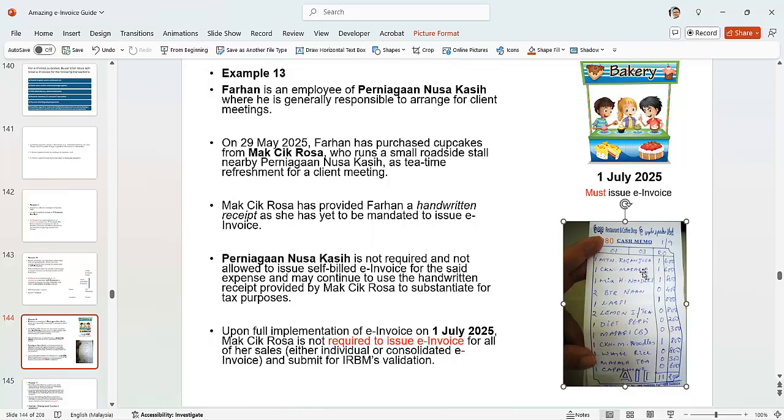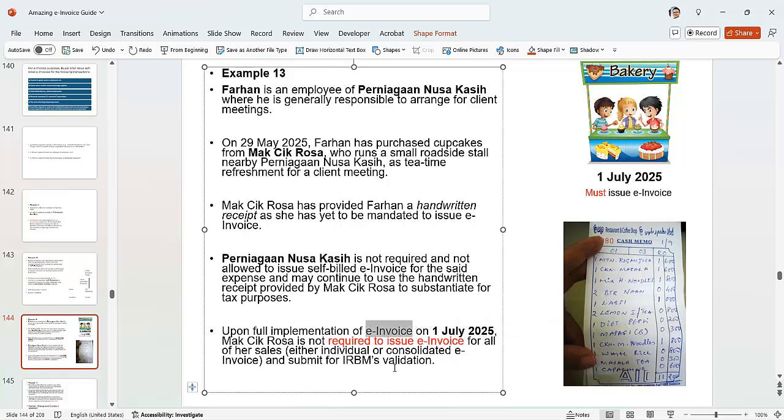Upon full information, it is not required to issue because it is below the threshold of 150,000, so it is not needed to implement e-invoice unless it changes again. In that case, you don't need to issue self-bill. This is a small, minor thing.